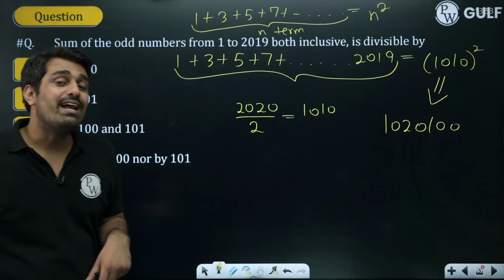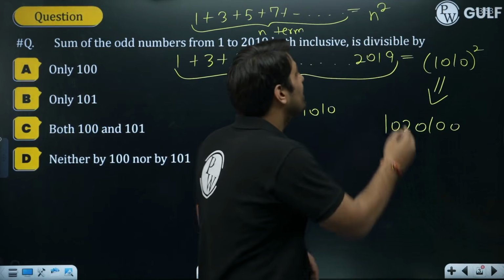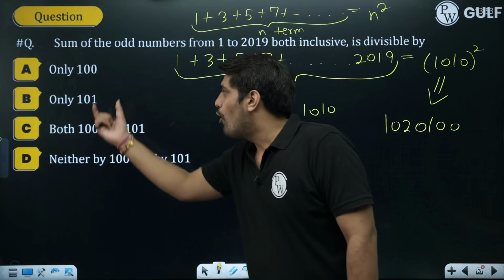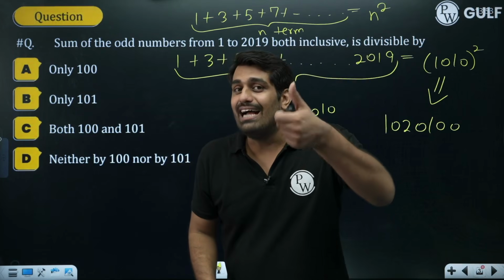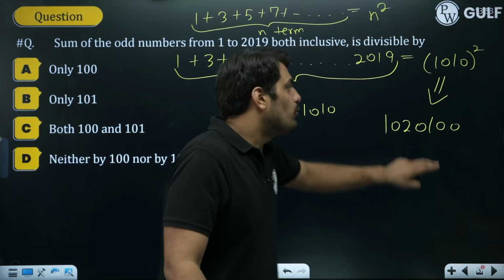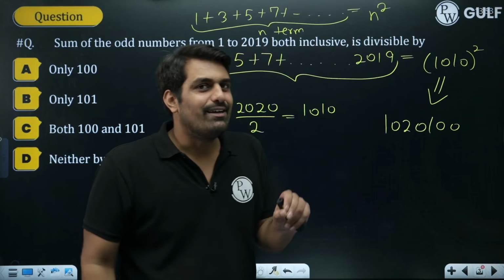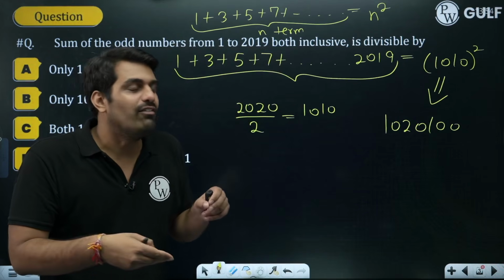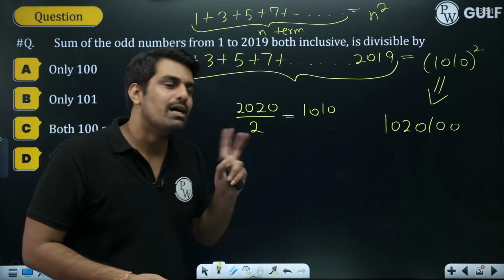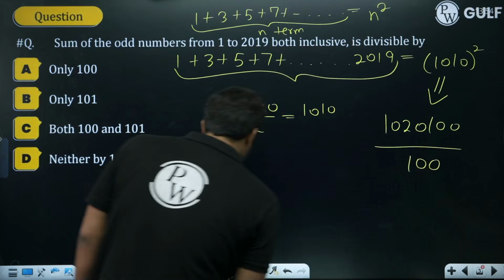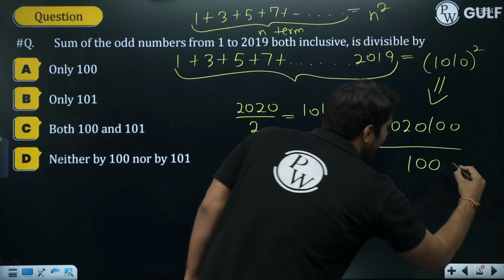Once you have the square, now go up to the options. They are asking about divisibility. Divisible by 100 or 101. Two options are there. Either by 100, by 101, or by both at the same time. So, two zeros at the end. One thing is for sure, it can be divided by 100 because the multiples of 10 will be dividing it. Yes, for sure I can divide by 100.